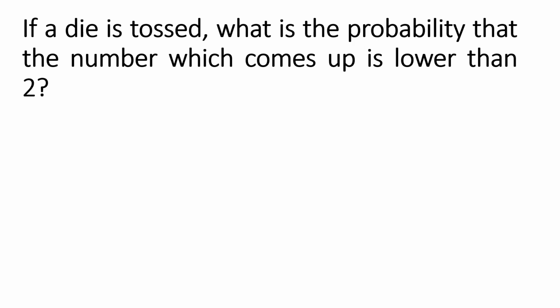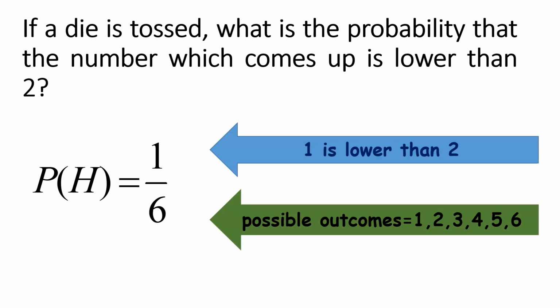If a die is tossed, what's the probability that the number which comes up is lower than 2? Ilan ba yung numbers na lower than 2? Answer is 1/6. Kasi 1 lang naman yung mas mababa sa 2. So, isa lang yun. And then, ilan lahat ng possible outcome? 6.